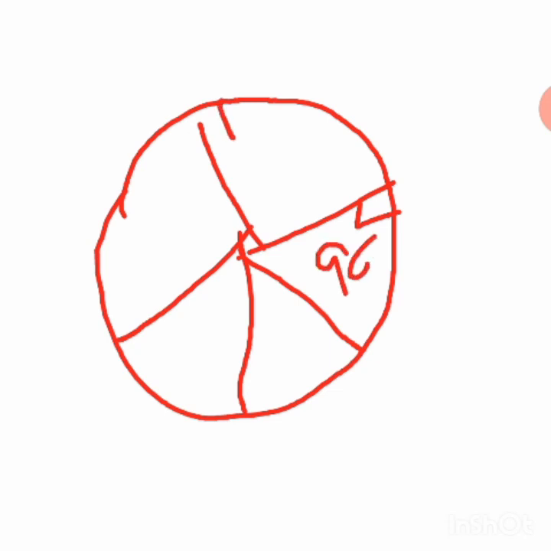Here also this will be 90 degrees, here also, here also. If you draw millions of radii, all the radii are perpendicular to the perimeter of the circle.